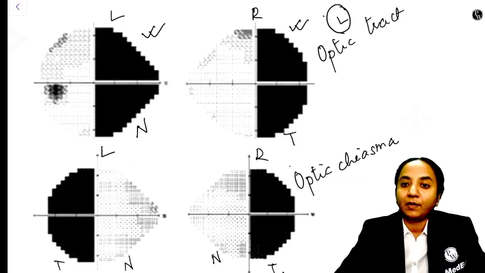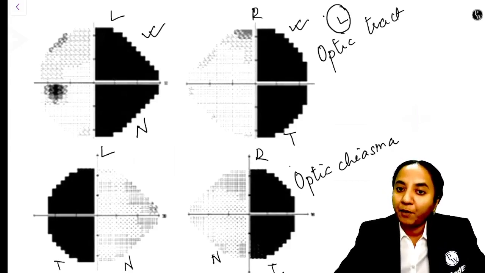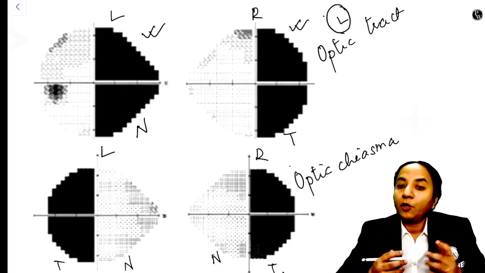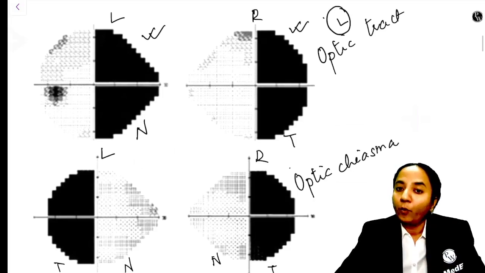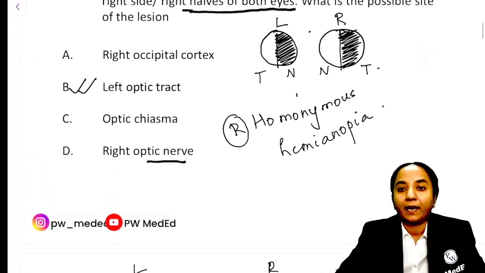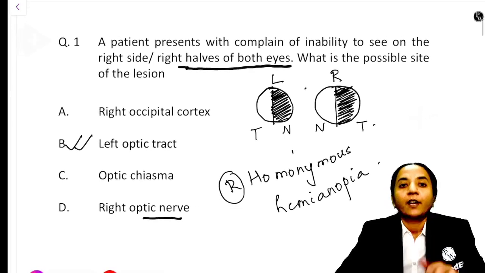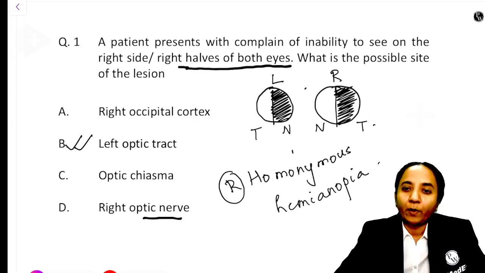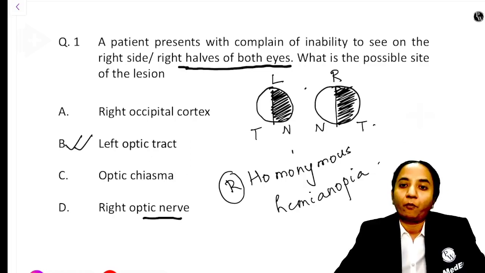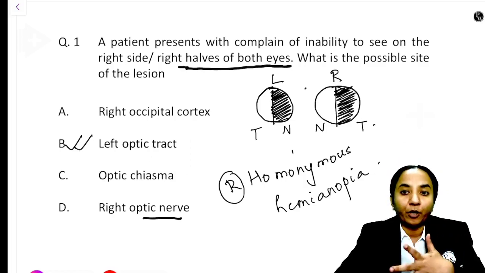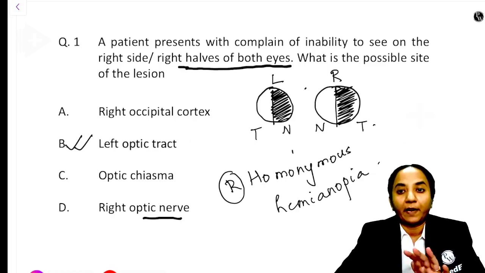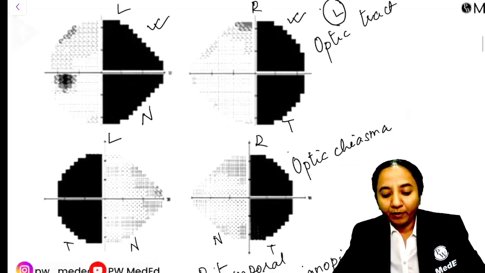And see, this is also something we do in clinical practice. We get patients with pituitary adenoma, we do a perimetry for them, we see this kind of a bitemporal hemianopia. You can get patients who have CNS lesion, vascular infarcts in the brain, who come to us with this kind of a homonymous hemianopia, etc. Okay, so this is sort of a repeat question, has been asked many times in different ways. So this tells us that one topic that is very important to prepare for whatever exam is the visual pathway. So let me go to the next question now.